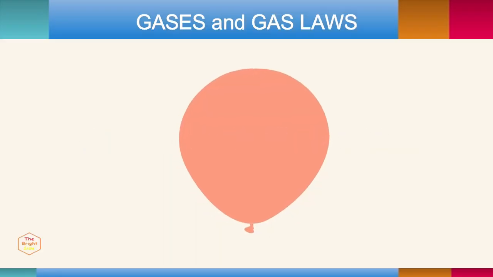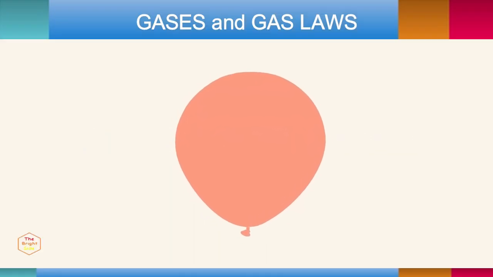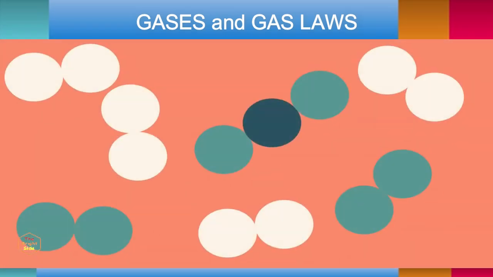When I think of gases, it's easy for me to think of a balloon. The balloon itself isn't gas, it's rubber, but inside the balloon are gas molecules. The air we breathe is made of different gas molecules, mostly nitrogen and oxygen, but there are some trace amounts of other chemicals like carbon dioxide too. But they don't just sit around. Gases are very energetic and they bounce like crazy.